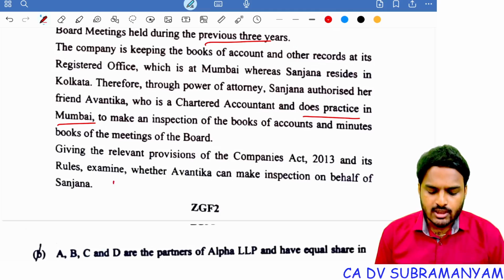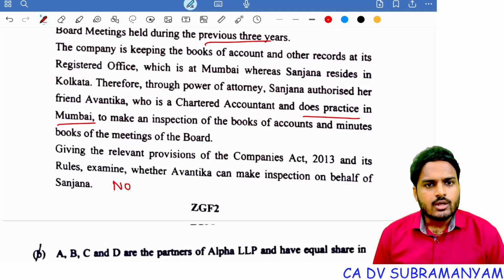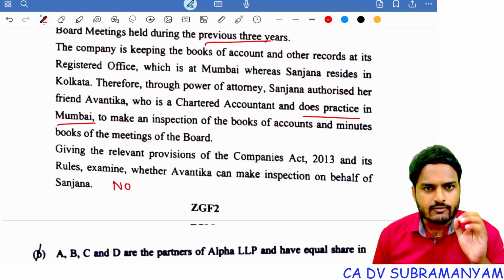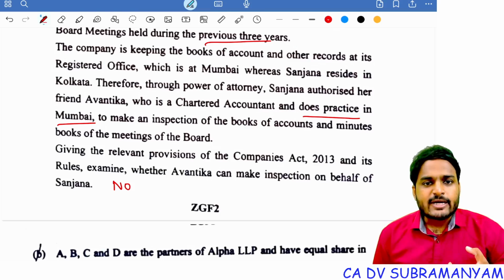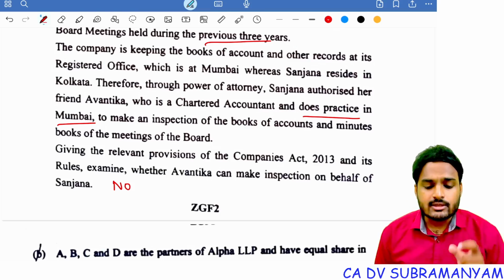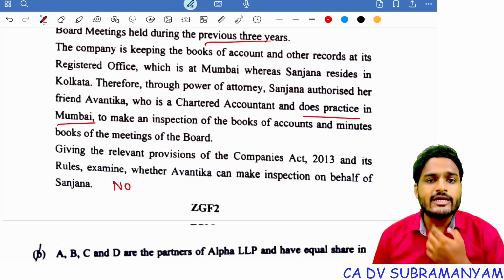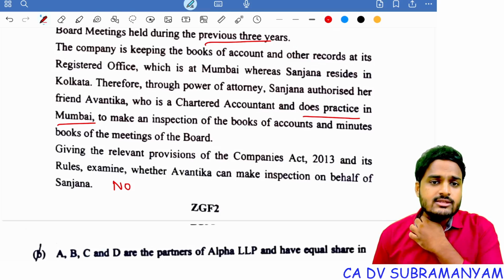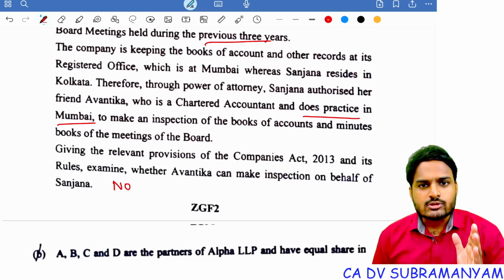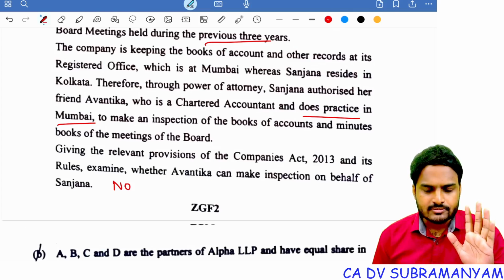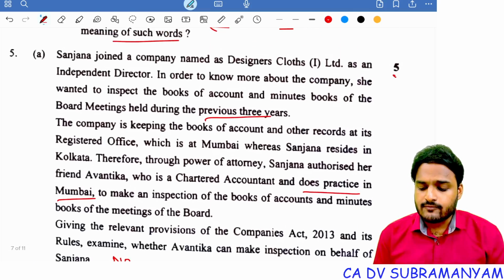Giving the relevant provisions of Companies Act 2013 and its rules, examine whether Avantika can make inspection on behalf of Sanjana. The answer is no. Only the board of directors, independent director or executive director can inspect books of accounts of the company. In case a director wants to inspect subsidiary company books of accounts, then the director should be authorized by the board of holding company. Understood? So this right can't be delegated. So a director cannot inspect books of accounts through his attorney. And this question was asked for 5 marks.